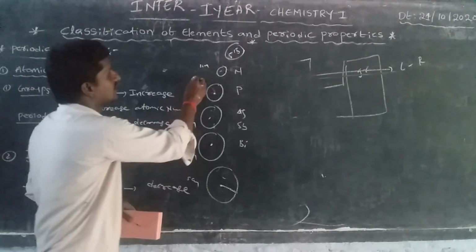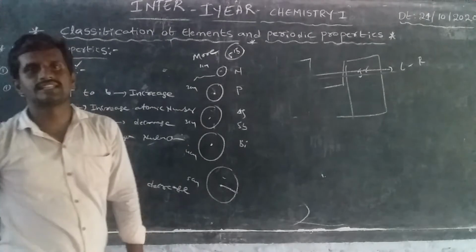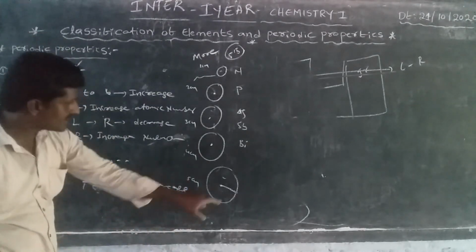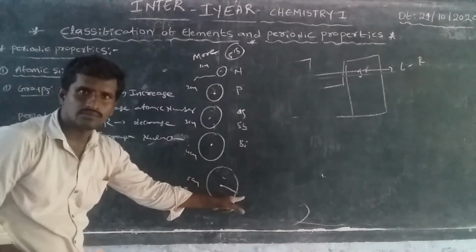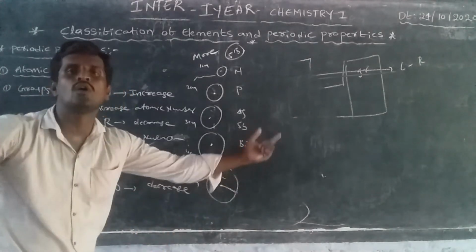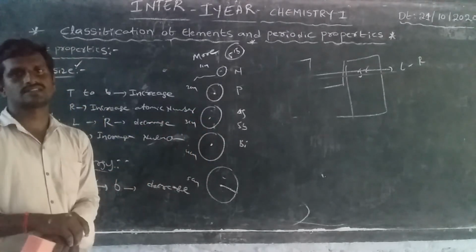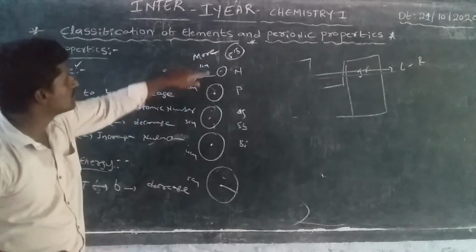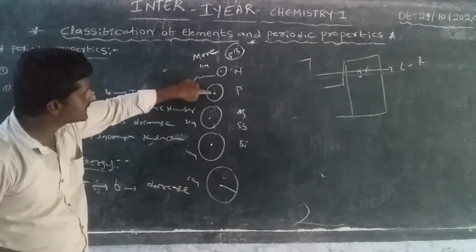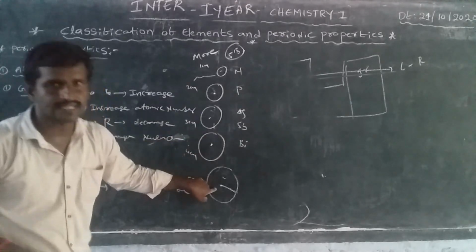More distance means less attraction, so an electron is removed easily.